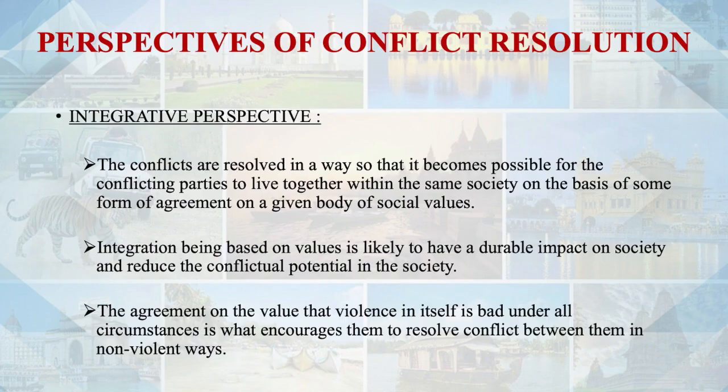So in the integrative perspective of conflict, it becomes possible for conflicting parties to live together within the same society on the basis of some form of agreement on a given body of social values. On the body of social values, a kind of agreement can be reached between the conflicting parties, so that even though conflict is there, they can stay in the same society on the basis of some social values.